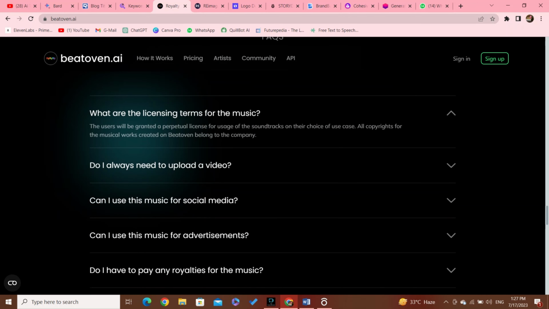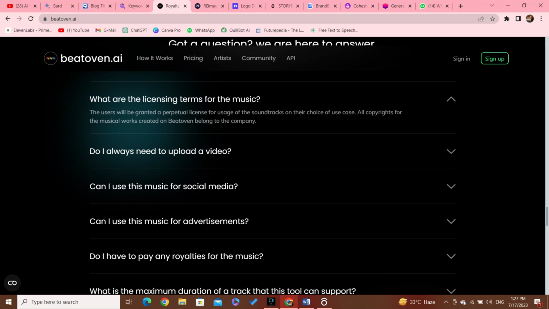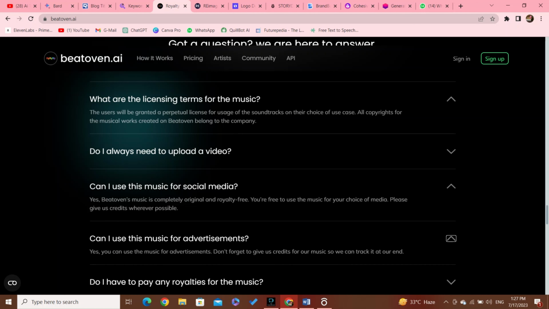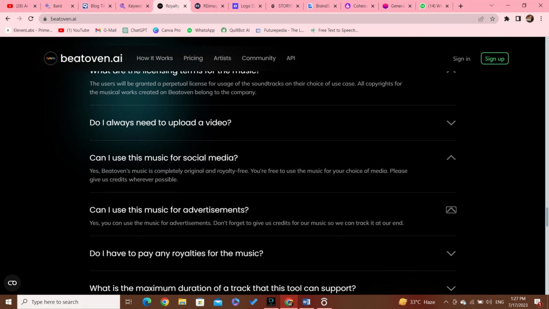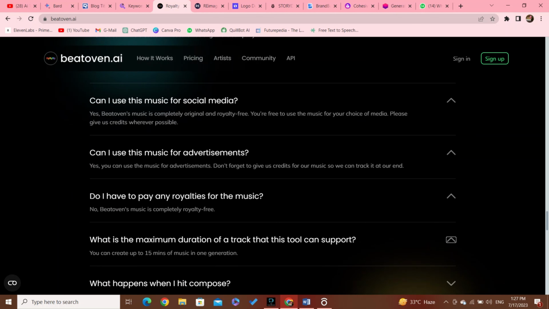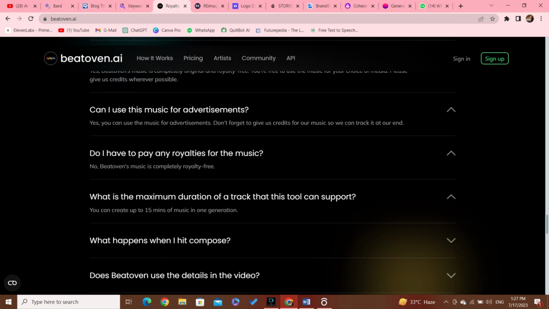emotions, and elevate the overall impact of their narratives. Whether aiming for excitement, inspiration, drama, or tranquility, the customizable royalty-free music becomes an invaluable tool for content creators to craft unforgettable and immersive storytelling experiences.